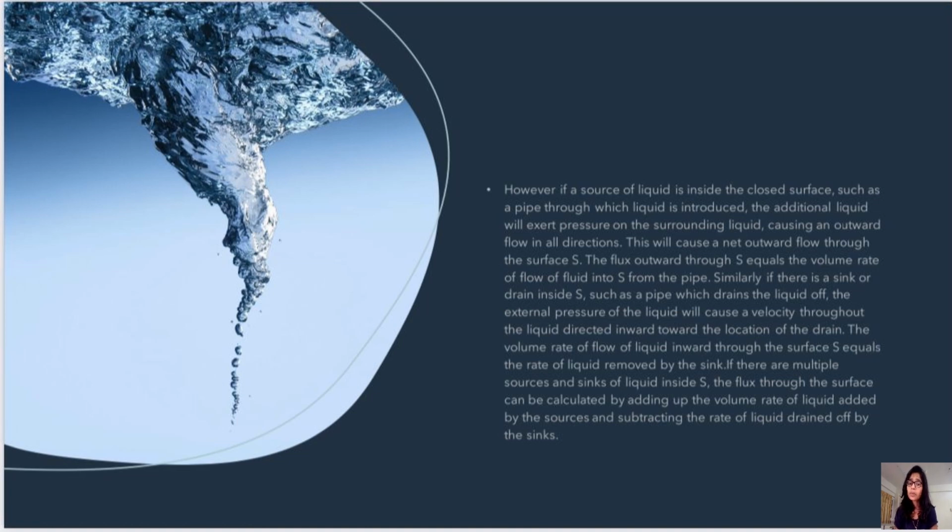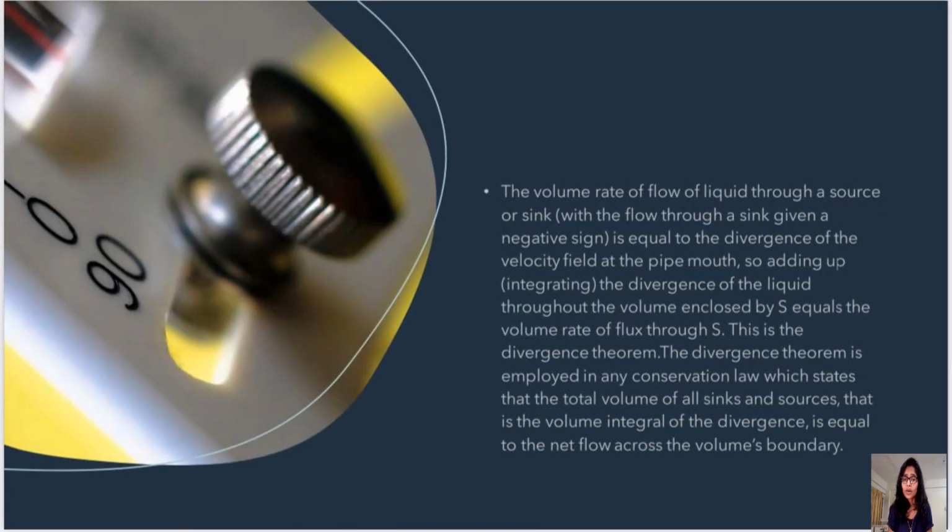If there are multiple sources and sinks of liquid inside S, the flux through the surface can be calculated by adding up the volume rates of liquid from the sources and subtracting the rate of liquid drained by the sinks. In the divergence theorem, the volume rate of flow of the liquid through a source or sink, with the flow through a sink given a negative sign, is equal to the divergence of the velocity field at the pipe mouth.